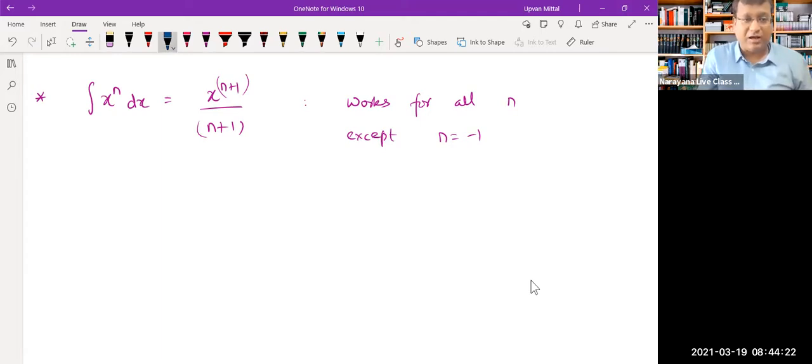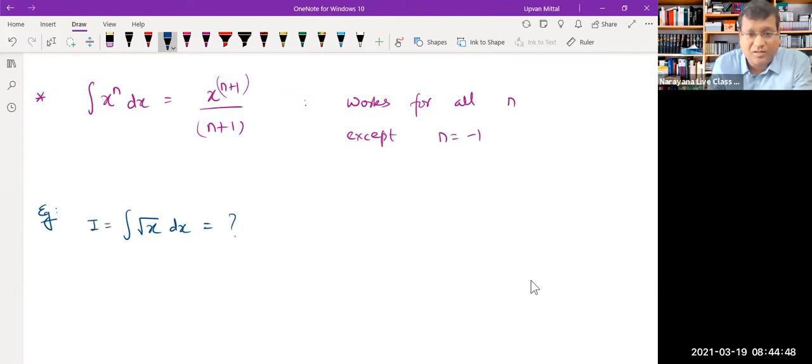Now, after we have derived something, it's always important to practice a few questions and get comfortable with it. Now don't worry, I'm not going to give you x raised to 8 or something that will be too silly. Let me give you something simple, only root x, and you are asked to calculate this integral. You can easily see that root x can be written as x raised to half dx. So here n is equal to half.